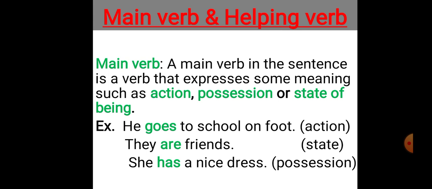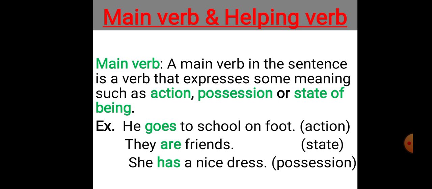We can understand it in a clear way through the following examples. Let's try to understand the examples so that we may have a clear understanding of the concept of main verb.